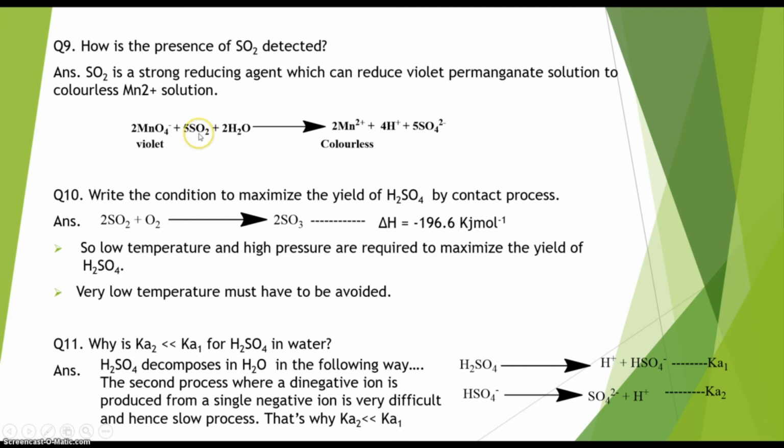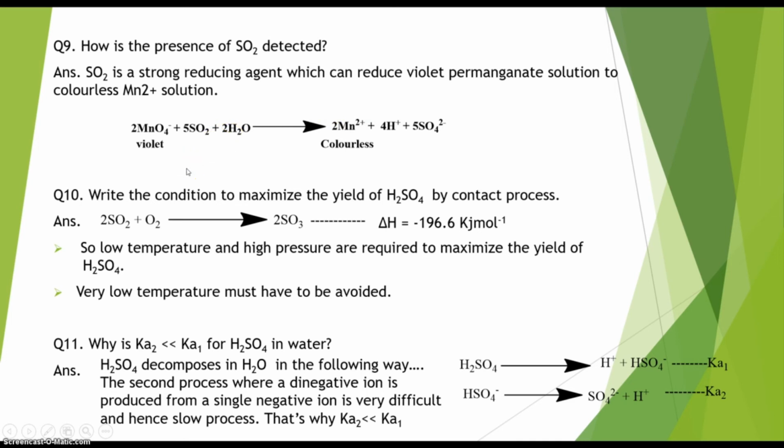I have already explained that SO2 is a good reducing agent. That's why SO2 will reduce this MnO4 minus to colorless manganese 2 plus. The change from MnO4 minus to Mn2 plus is a reduction process, and at the same time SO2 will oxidize itself to SO4 2 minus. So SO2 will change the violet color permanganate solution to colorless manganese 2 plus solution. If we observe this color change in the reaction, then we can be sure that sulfur dioxide is present in the medium.